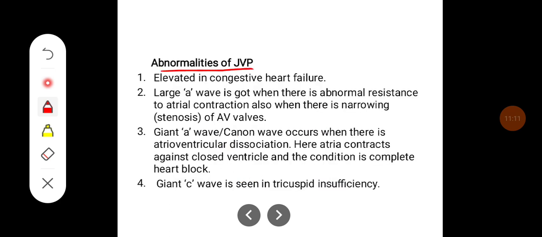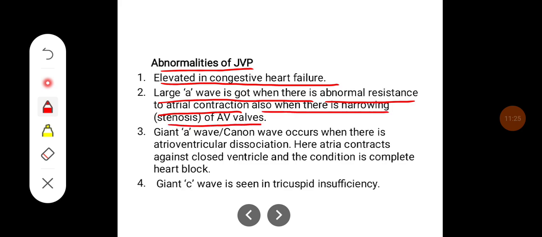Some of the abnormalities of JVP. JVP is elevated in congestive heart failure. A large A wave is got when there is abnormal resistance to atrial contraction, also when there is a narrowing of the AV valves. And giant A wave or cannon wave occurs when there is atrioventricular dissociation. Here atria contract against the closed ventricle and the condition is complete heart block.